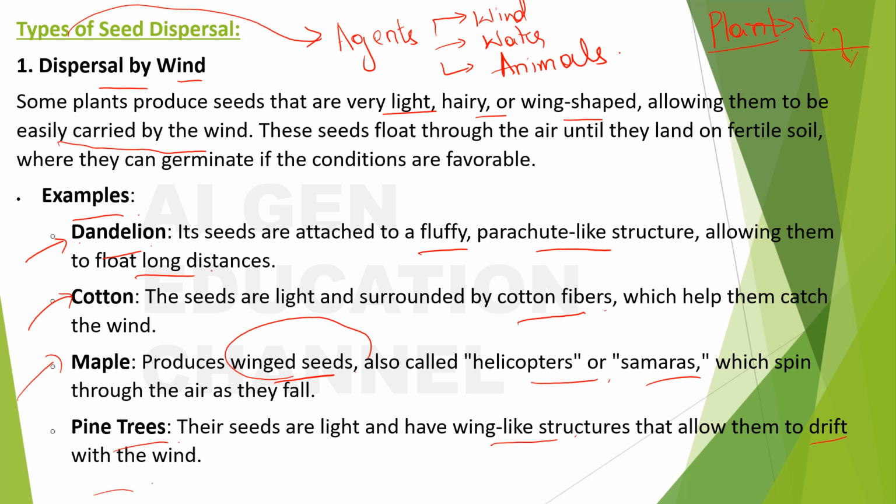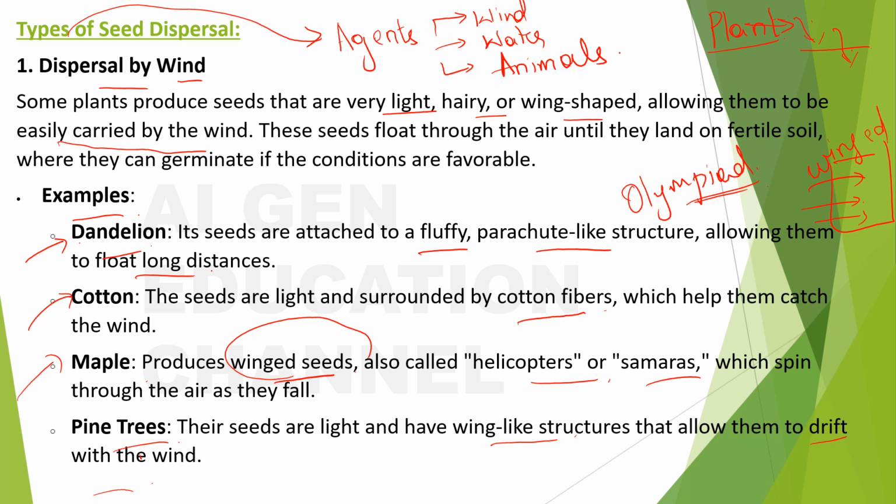So now here there is a probable Olympiad question. What would that be? See, you will all learn, I am 100% sure, that the examples would be dandelion, cotton, maple, pine trees. All these will be covered under dispersal by wind. But what they will ask is, among all of these, which plant will have winged structures?